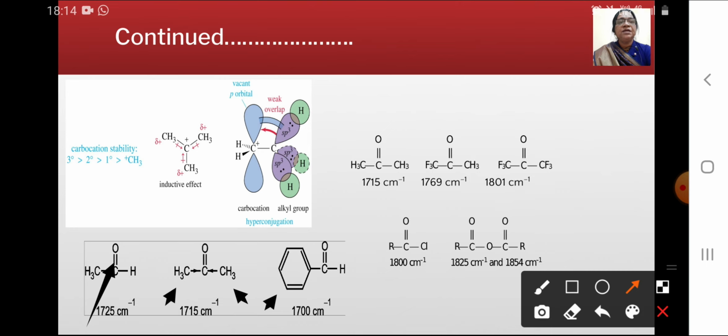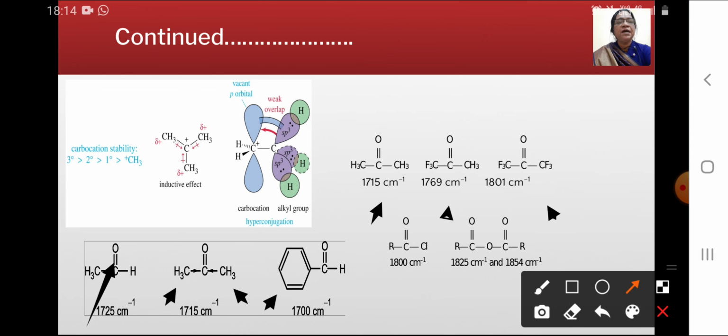Now see here, there are two electron donating groups attached to the carbonyl group, having the 1715 per centimeter frequency. If one of the methyl groups, its 3 hydrogens, is replaced by fluorine atoms, then the vibration frequency increases, up to 1769 per centimeter.